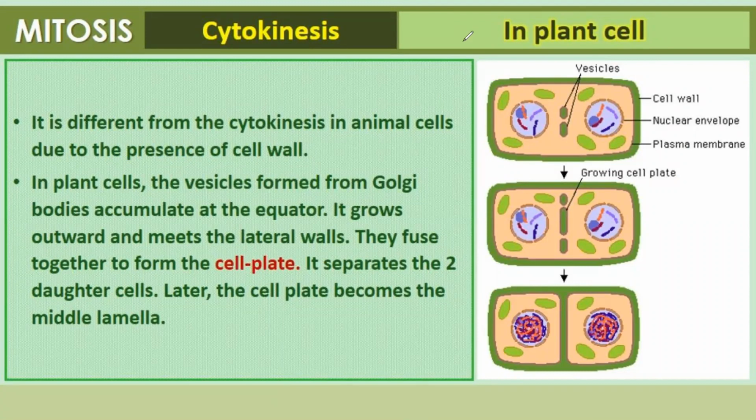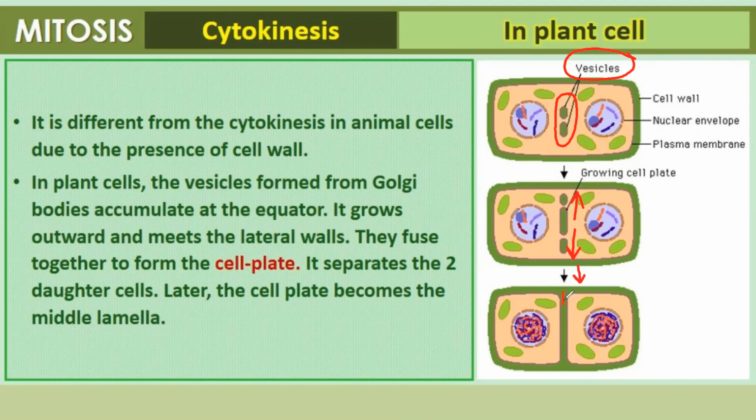It is different from the cytokinesis in animal cells due to the presence of the cell wall, because it is more rigid, hard. In plants, the vesicles formed from Golgi bodies accumulate at the equator. Here in the diagram, you can see these are the vesicles which are formed by Golgi apparatus which accumulate at the equator. It grows outwards and meets the lateral walls. They fuse together to form the cell plate.